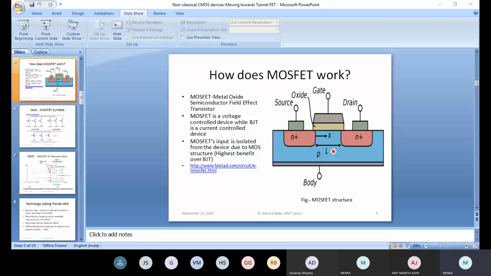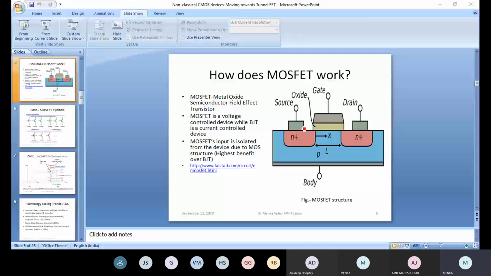So technology node means this L is your technology node, and these are the source and drain regions. All your current conduction happens through the channel. The source will give you the electrons, and these are drained towards the drain side.